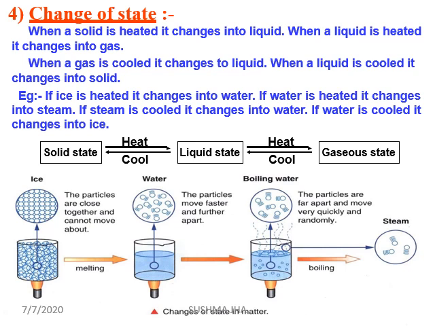So when a solid is heated, it changes into liquid. When a liquid is heated, it changes into gas. Again, the reverse is possible. When a gas is cooled, it changes into liquid. And when a liquid is cooled, it changes into solid. For example, when ice is heated, it changes into water. When water is heated, it changes into steam. When steam is cooled, it changes into water. And when water is cooled, it again changes into ice.